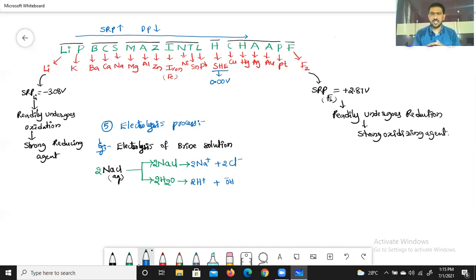According to discharge theory, the ion having the lowest discharge potential is the only one that undergoes discharge at the electrode. For anions, oxidation is the discharge at the anode. For cations, reduction is the discharge at the cathode. That's it. Regarding this, I would like to give one code to remember the discharge potential values, which are related to the SRP also. Let me give that here.